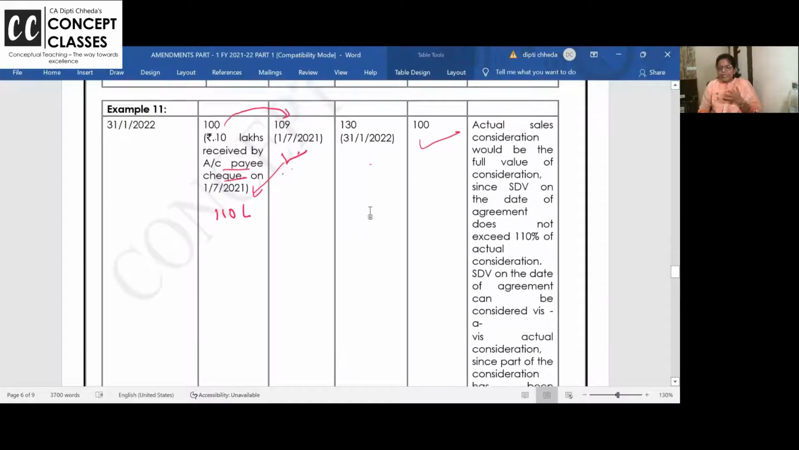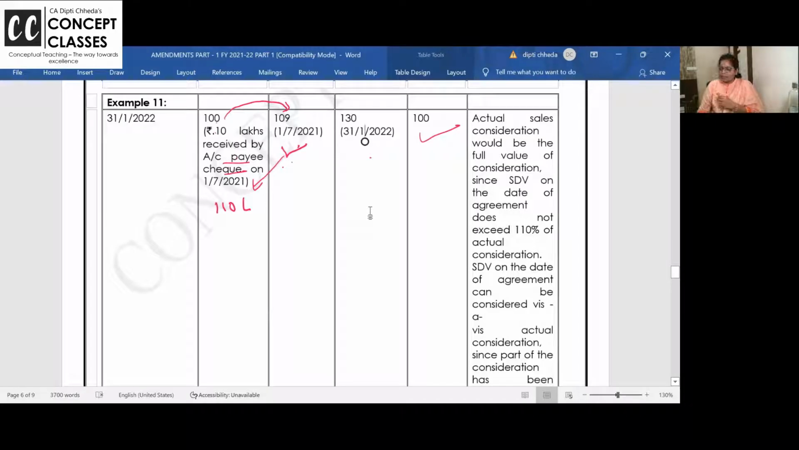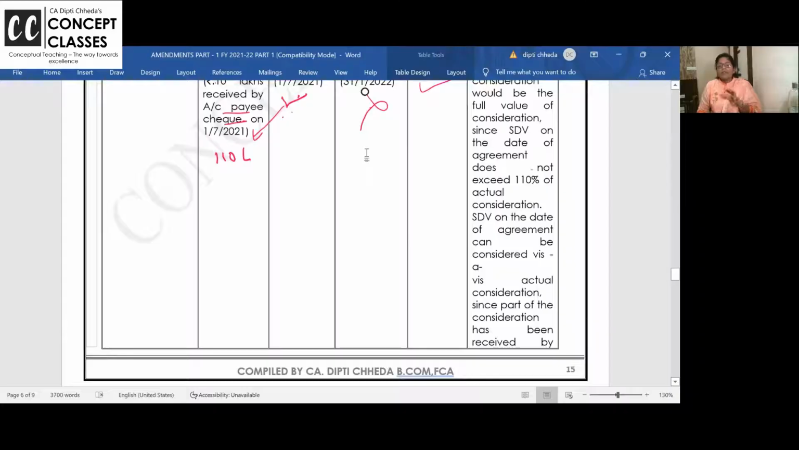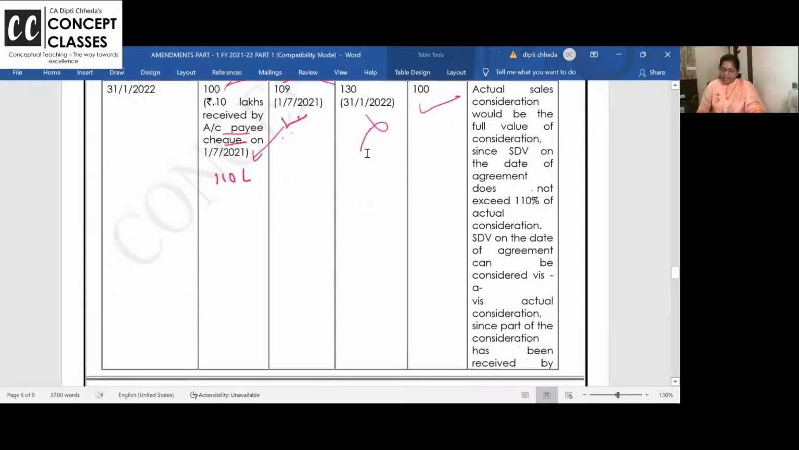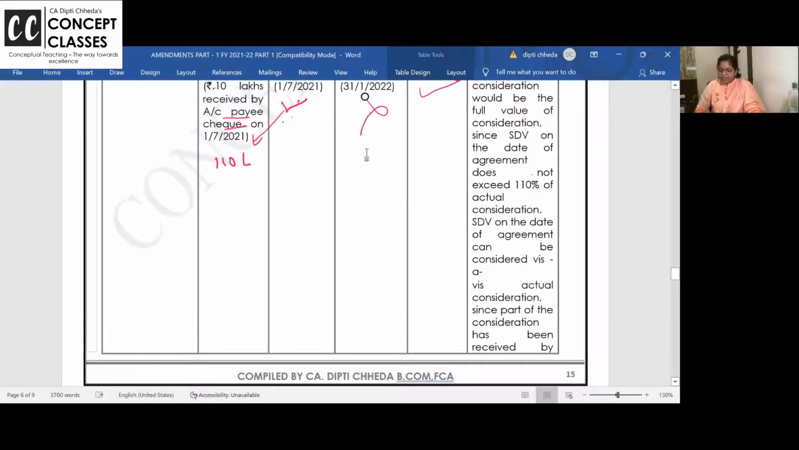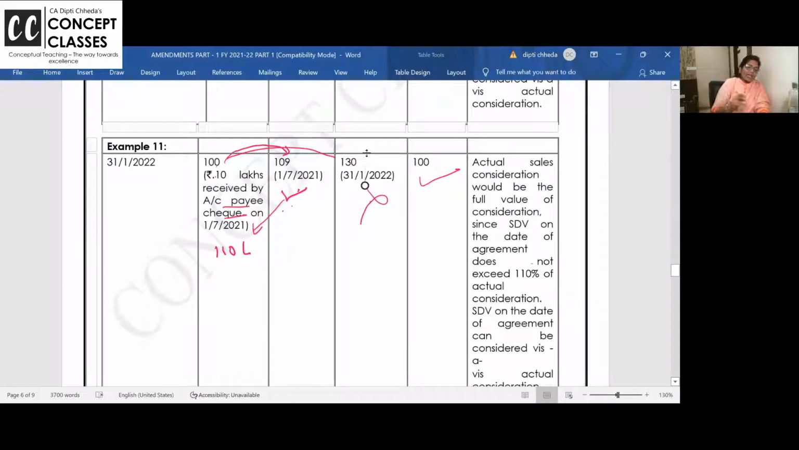If you feel you want more examples, definitely we can give you 10 examples for practice like this. Actual sale consideration would be taken as stamp duty value does not exceed. But you may have a doubt, ma'am, ये stamp duty value तो exceed हो रहा है ना 10% से. But we are not considering that stamp duty, because part payment is already received by check before the date of registration. So we will take only the stamp duty as on the date of agreement, and that is 109. But we don't take 109 because a minimum 10% difference should be there. So if it is 109, ignore 9 lakhs and take it as 100.